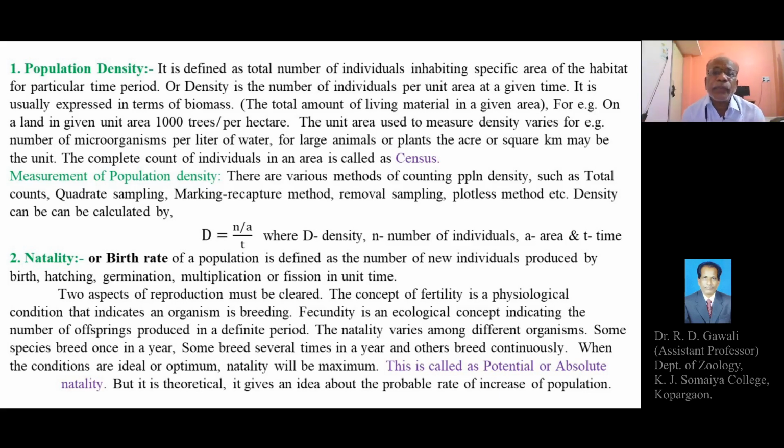So natality is defined as the number of new individuals produced by birth, hatching, germination, multiplication or fission in a unit time. We can define natality in a single sentence: natality or the birth rate of a population is defined as the number of new individuals produced in a unit time.